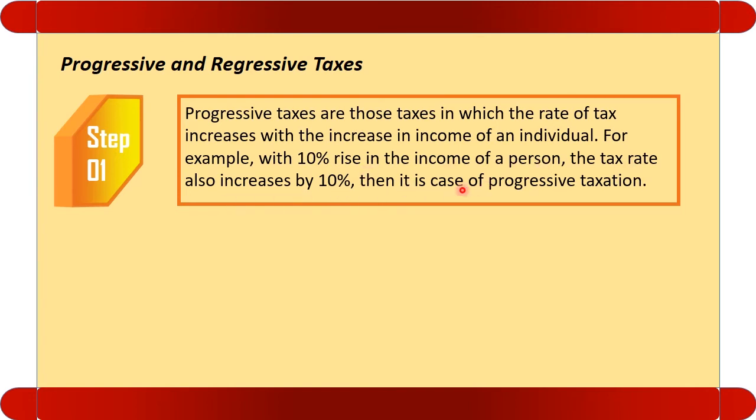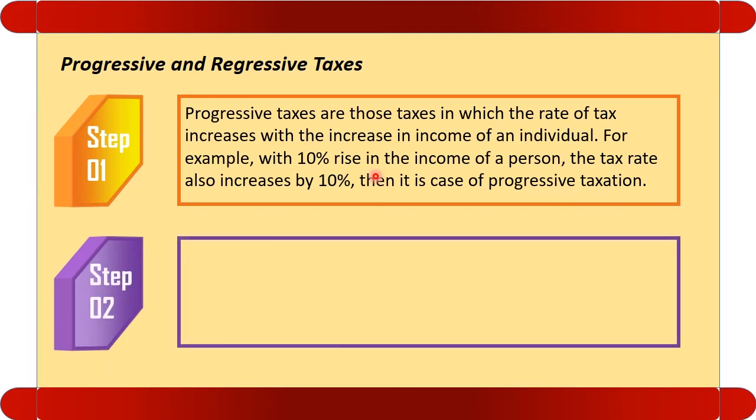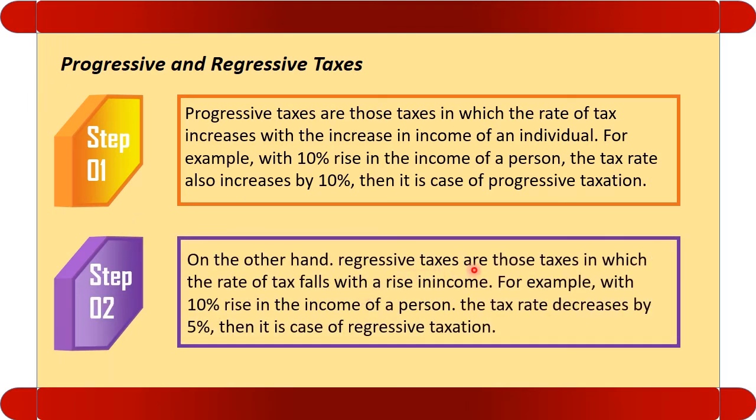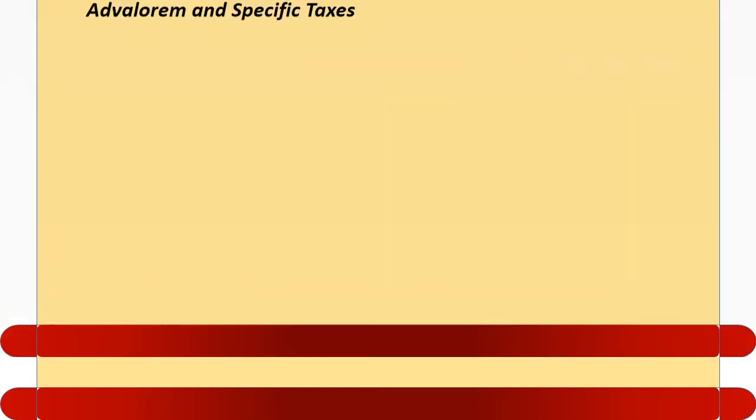Then it is the case of the progressive tax. So progressive means progress with the increment in the income. Opposite to that, regressive taxes are those taxes in which the rate falls with the increase in income. Example, with a 10% rise in income of a person, the tax rate decreases by 5%. Then it is called regressive taxes.